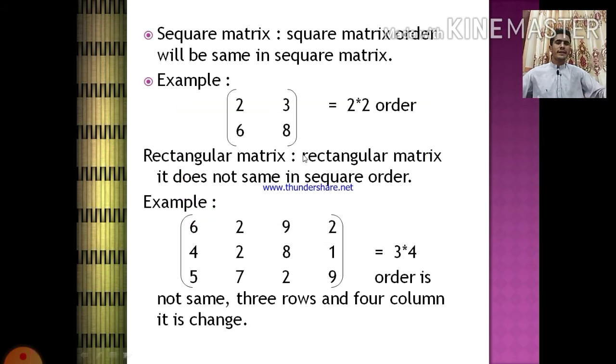Rectangular matrix. A rectangular matrix does not have the same order as a square matrix. Example, you can see here, it is a column and it is a row. 1 2 3 4, meaning 4 columns and 3 rows. 3 rows and 4 columns. The order is not the same. 3 rows and 4 columns, it is changed. You can see here.